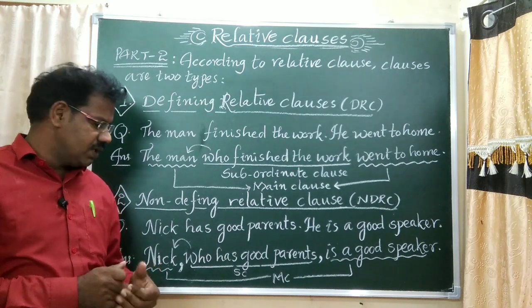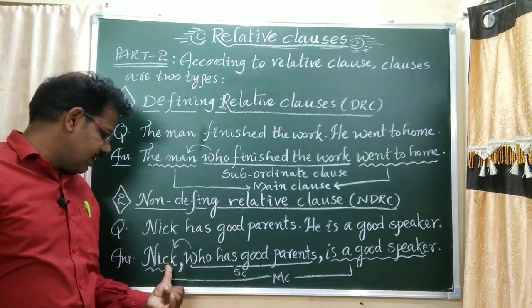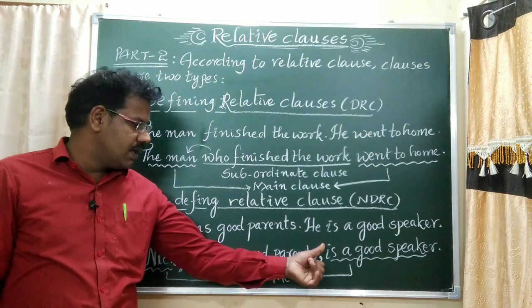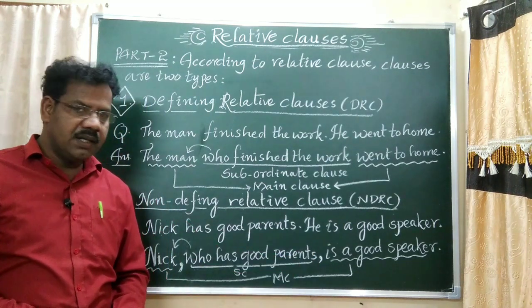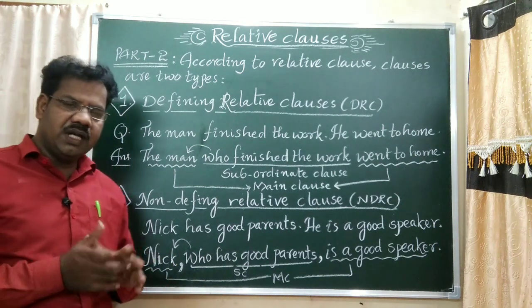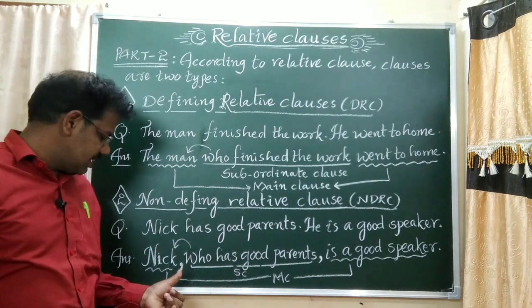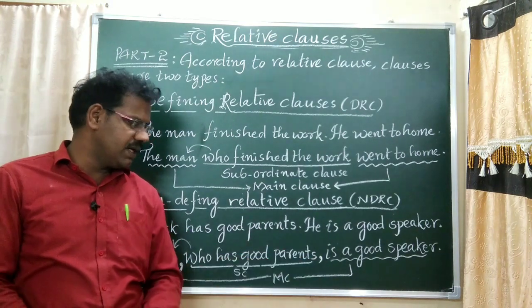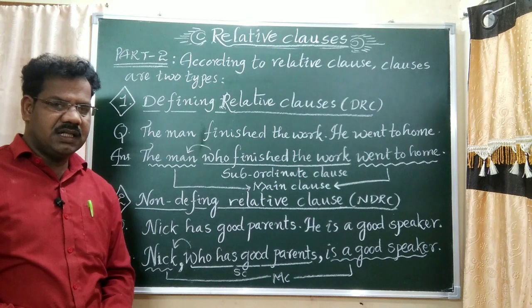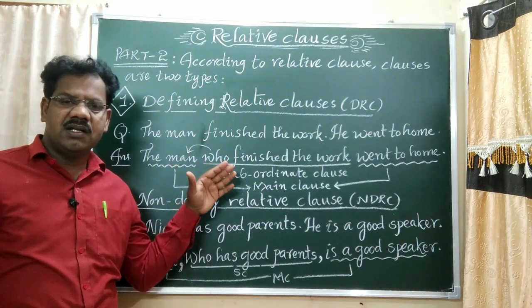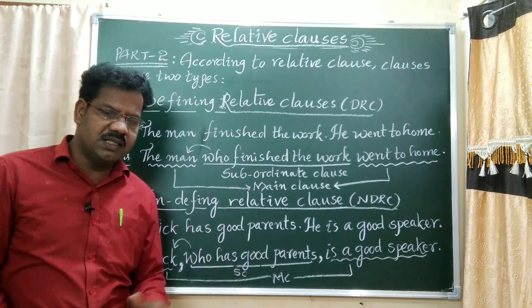So Nick, who has good parents, comma, is a good speaker. Understand? See here, we have to write two commas. Nick, comma, who has good parents, comma, is a good speaker. Understand? This is the difference between defining and non-defining relative clause.